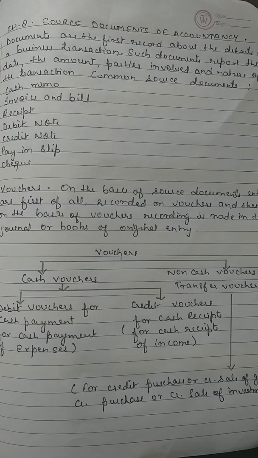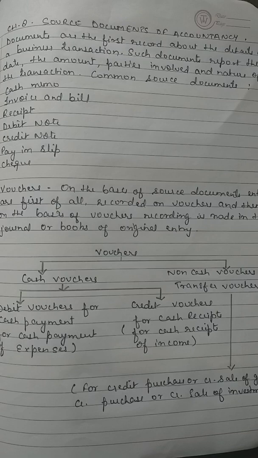Entries in the books are always made from the source documents. According to the verifiable objective principle of accounting, each transaction recorded in the books of account should have adequate proof to support it. These documents are the written and authentic proof of the correctness of the recorded transactions. So these documents are required for audit and tax assessment also. They also serve as the legal evidence in the case of disputes.